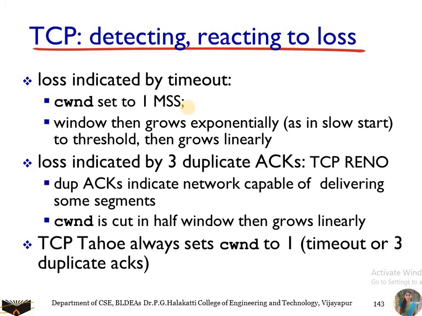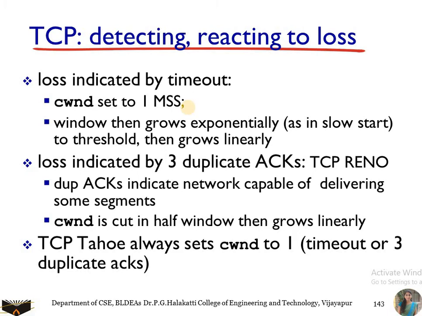Loss indicated by 3 duplicate acknowledgements. Here 3 duplicate acknowledgements definitely indicate that there is a loss of the packet you have transmitted after that. So this mechanism is called TCP Reno. And duplicate acknowledgements indicate the network is capable of delivering only some segments. And the congestion window is cut in half, then grows linearly. So if you detect 3 duplicate acknowledgements, then you are going to detect the loss of the packet, which is similar to the timeout mechanism, and you are going to decrease the congestion window to half.